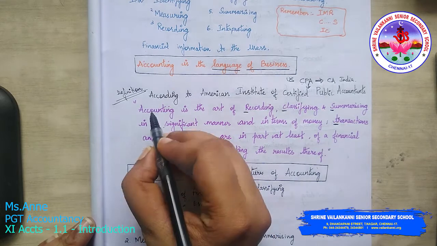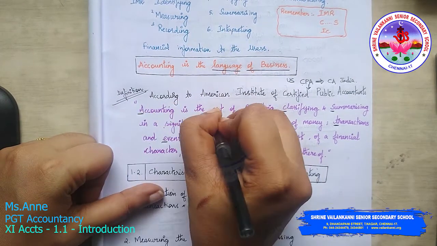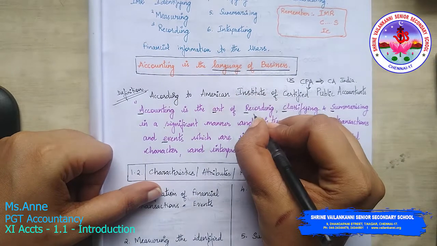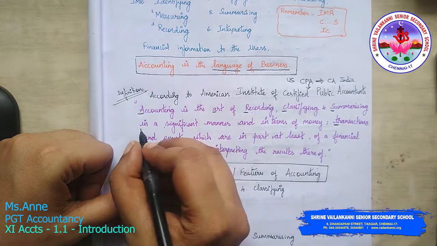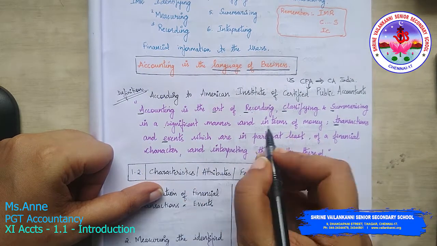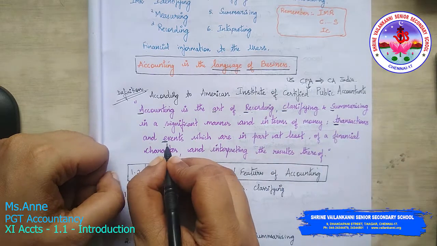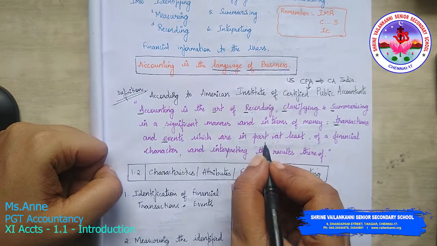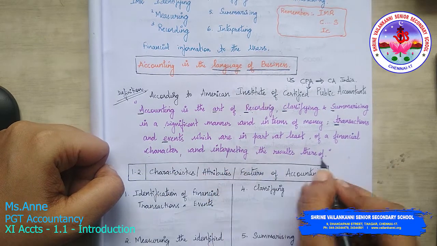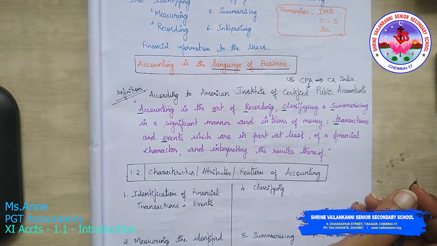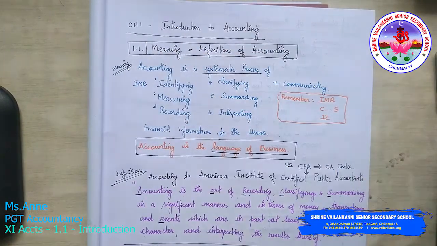Accounting is the art of recording, classifying, summarizing, RCS, in a systematic manner, and in terms of what? Money, transactions and events which are in part at least of a financial character, and interpreting the results thereof. So this is the definition of accounting. Successfully we have completed the first part, the meaning and definition of accounting.